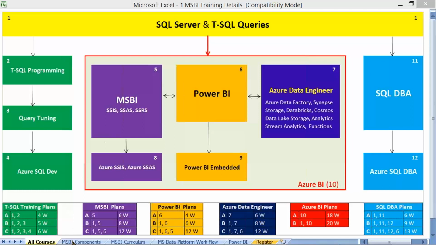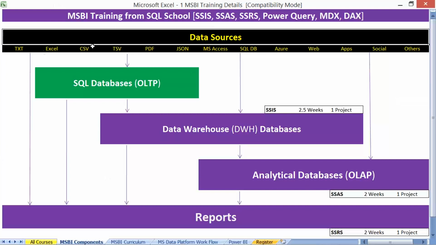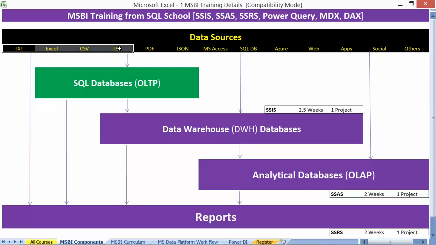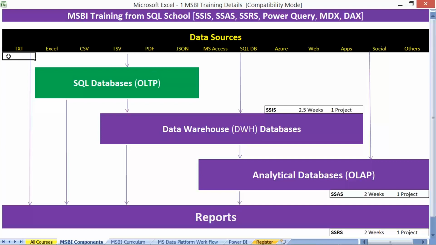So the MSBI components. Yes, we are talking about the purple color core. We have various types of data sources: text, Excel, CSV or TSV, comma separated value files, tab separated value files, PDF, JSON, and so on. A lot of different types of data sources from where we need to do ETL, extract data. Yes, it's all about data extraction, and here again, data extraction from the OLTP.